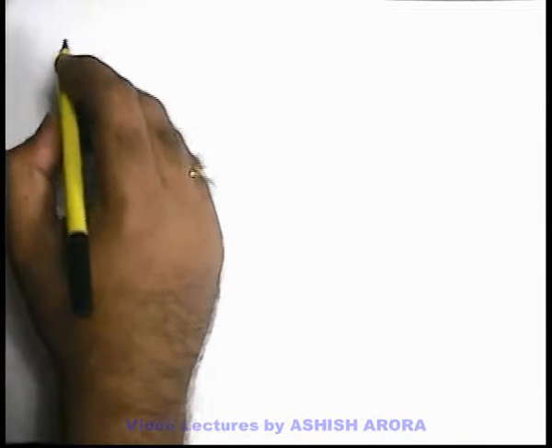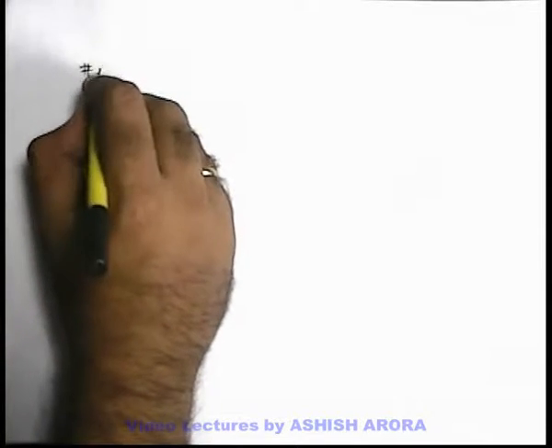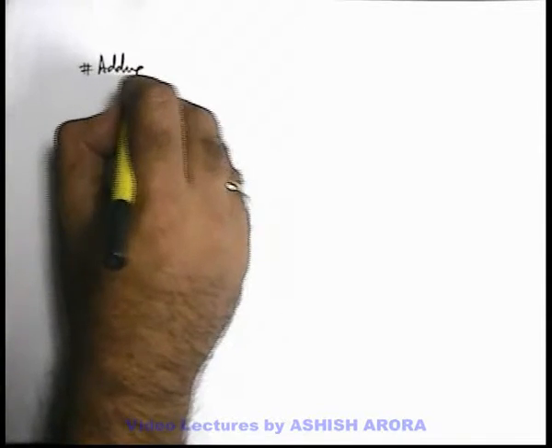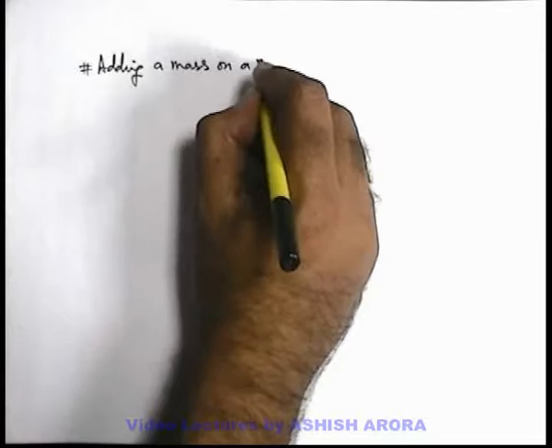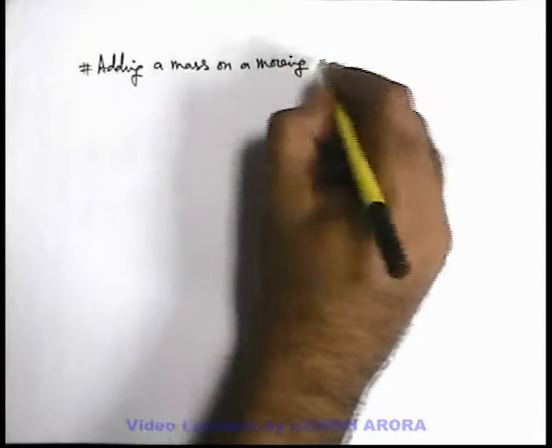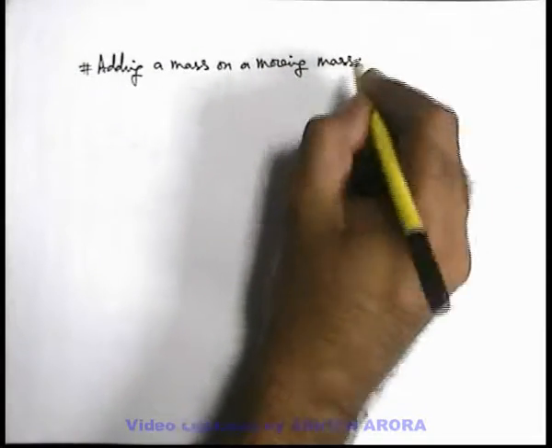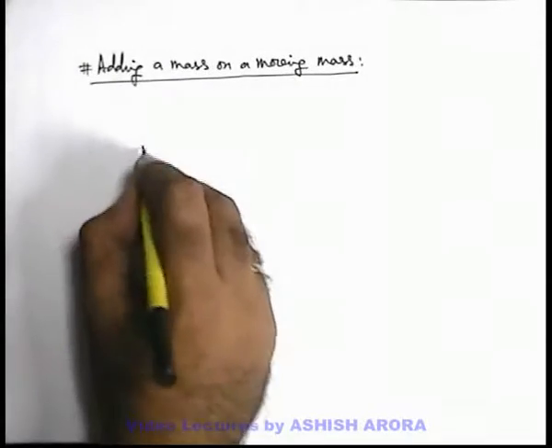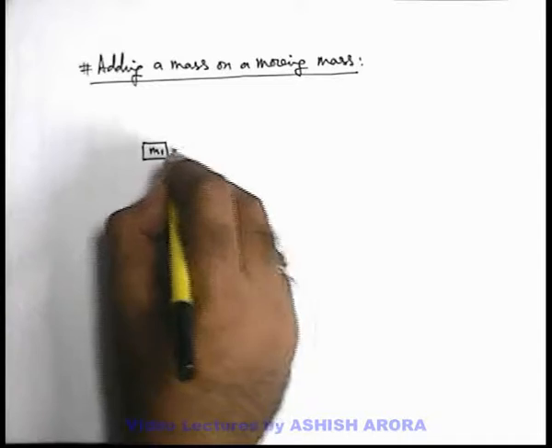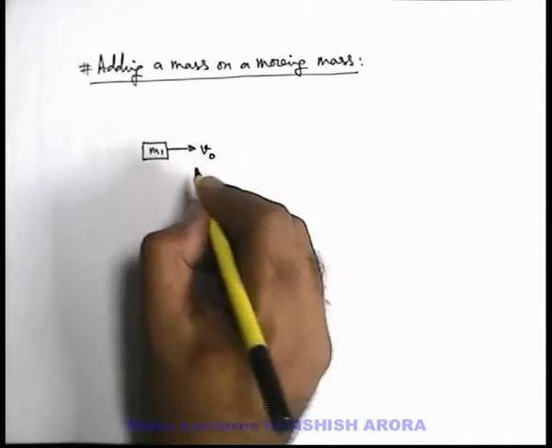Let's see another example, for adding a mass on a moving mass. This is also a very common basis for various kinds of problems. Let's say we have a block of mass m1 moving with speed v0.